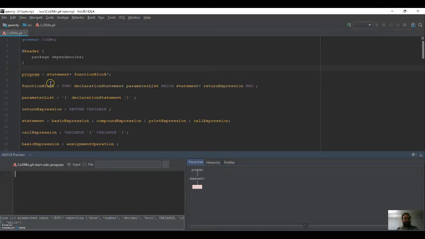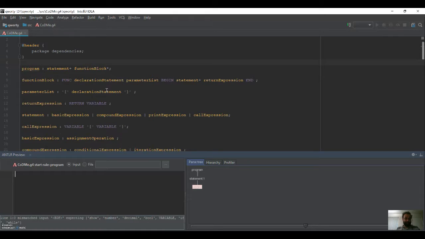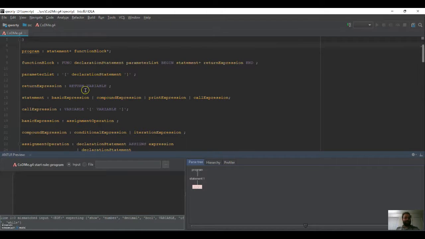So here's the program with statement plus and function block. In our grammar, we are starting with our statements. So our program follows first statement followed by function declarations at the end of the grammar. As you can see, we have various rules for function block, function declaration statement, parameter list, begin statement. So it follows the path of C, not completely C, but it mostly resembles C. In the function we have return statement, returns expressions, and for statement we have used four kinds